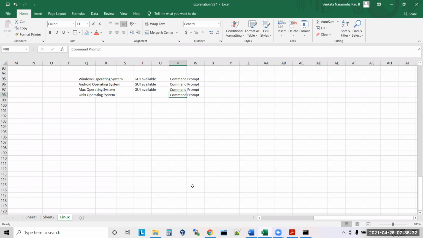So it means, since a GUI is available, if you want to use that OS, you need no knowledge of the technology. Even a normal user or a kid can use it. But when it comes to the Unix operating system, it is completely command based. Without knowing the commands, you cannot use Unix. Are you clear?